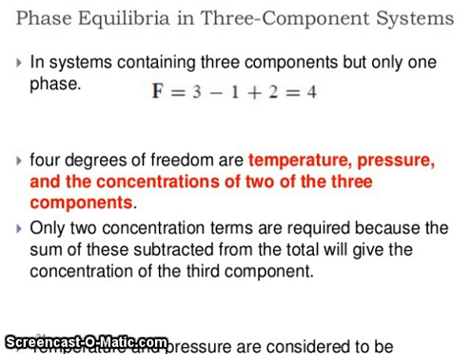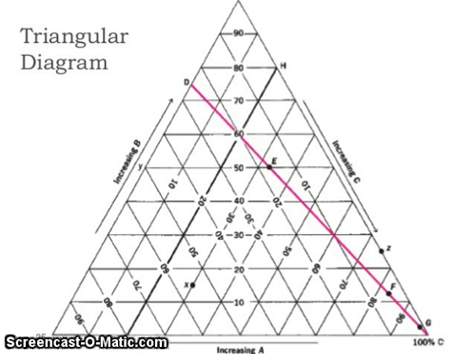So friends, phase equilibria in the three component system. In a system containing three components but only one phase, F is equal to 3 minus 1 plus 2, which is equal to 4. The 4 degrees of freedom are temperature, pressure and the concentration of two of the three components. Only two concentration terms are required because the sum of these subtracted from the total will give the concentration of the third component, and temperature and pressure are considered constant. So these are the triangular diagrams. You can see increasing B, increasing C, and you can see 100% A, 100% C.